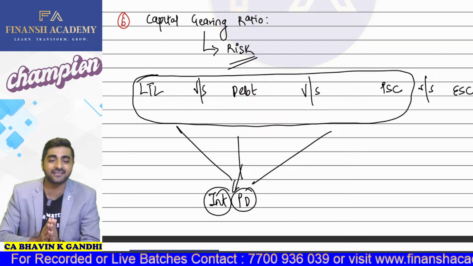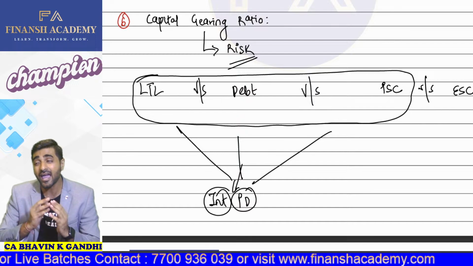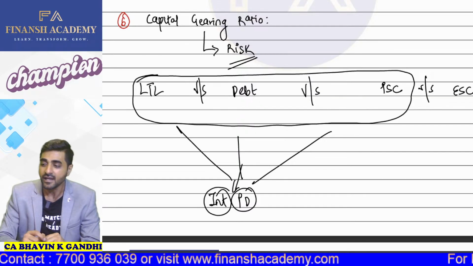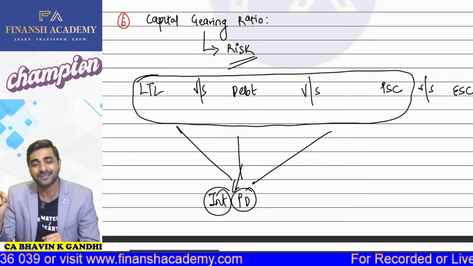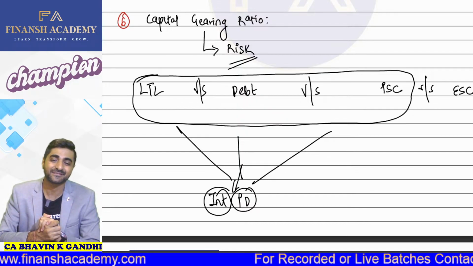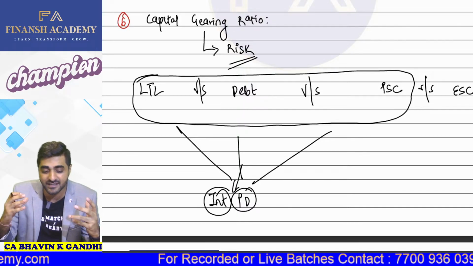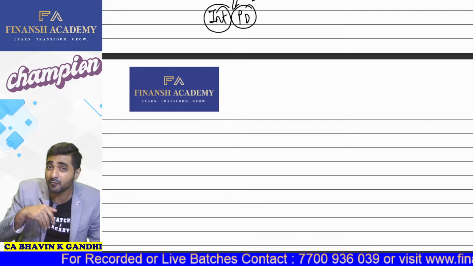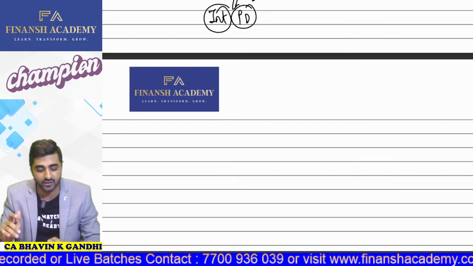So always remember like this: long-term loans, debt, preference shares, are they going to have an inherent fixed commitment risk? Come on, yes or no? Yes, sir. Equity share capital, is there any risk involved? Then the answer is no, sir. Because equity dividend is not fixed commitment bearing. Okay. So capital gearing ratio will help you to identify risk. And what is the risk here? The risk is to check how much money you have taken from fixed commitment and how much money you have taken from non-fixed commitment.